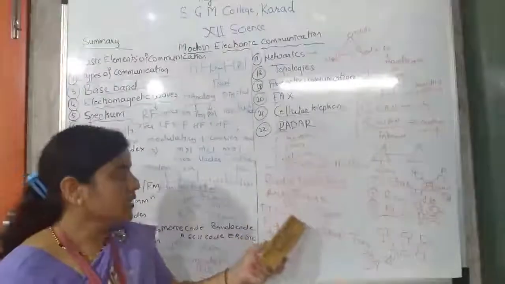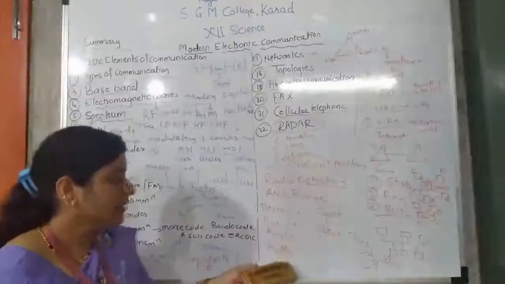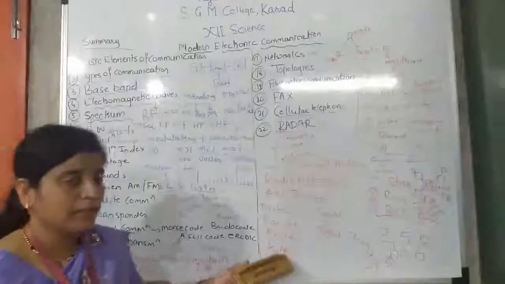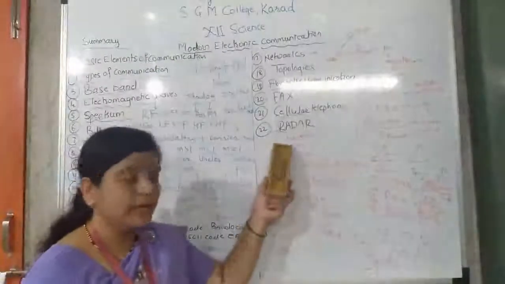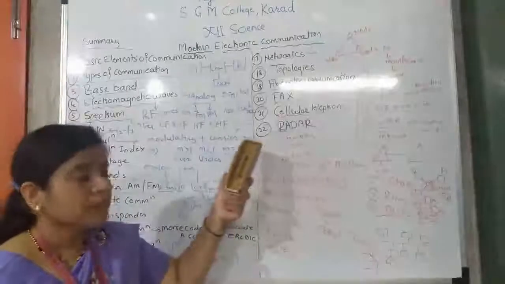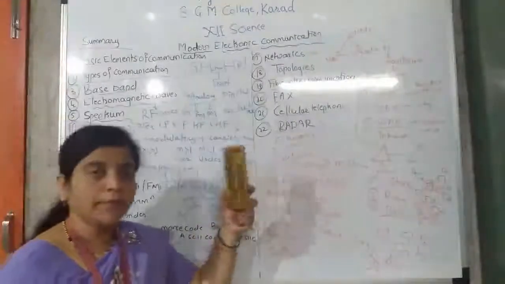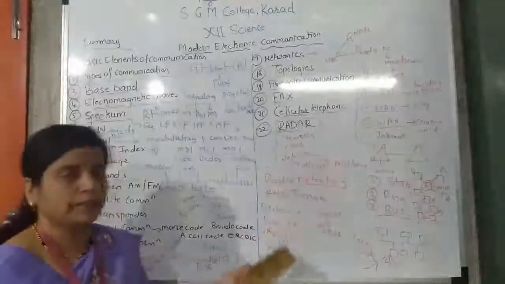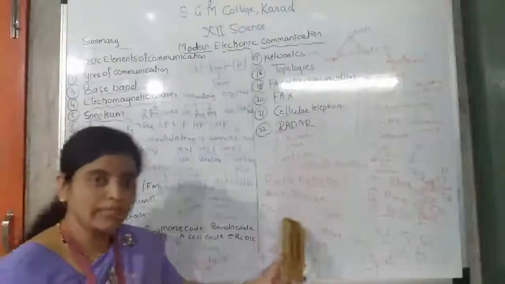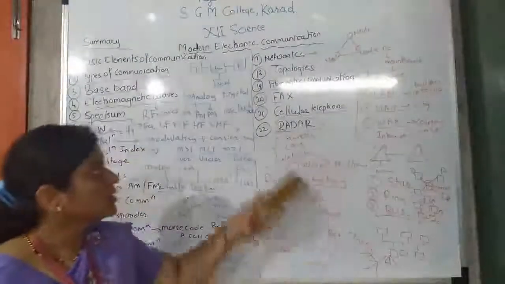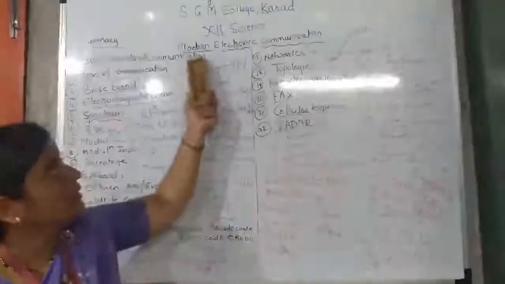Okay, so this radar is very important. We have seen what is radio detecting, what is the concept of radar, what is the pulse radar, what is the block diagram of the pulse radar and its working. We have seen this in detail in the last lecture only. Okay, so this finishes your modern electronic